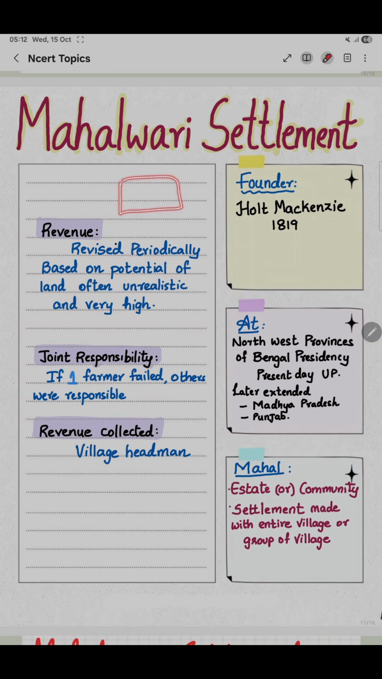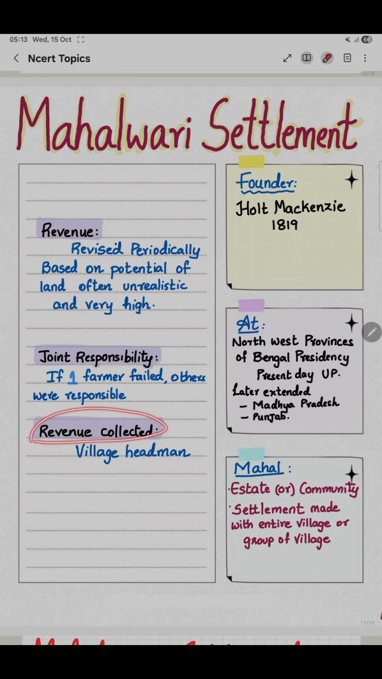That means how much that land can produce, and based on that the tax was decided, but the tax was always high. Okay, it was very unrealistic and very high. Next, it has joint responsibility. Suppose even if one farmer failed to pay the amount, others were responsible to cover his amount. Suppose there are 10 farmers. If one will not pay, then the burden will go on the other remaining farmers to pay the tax.